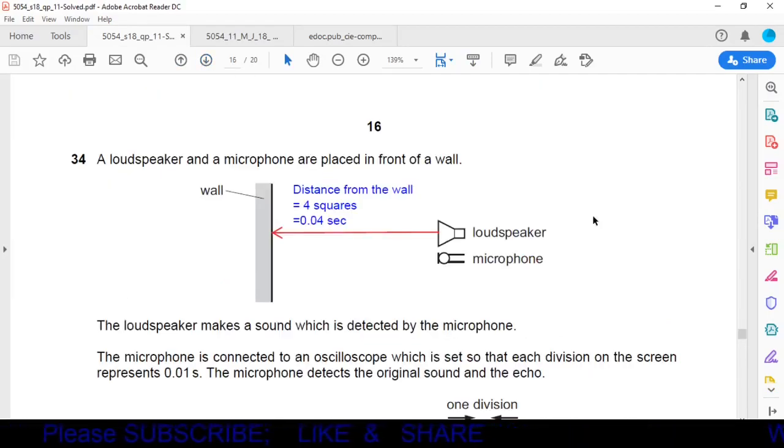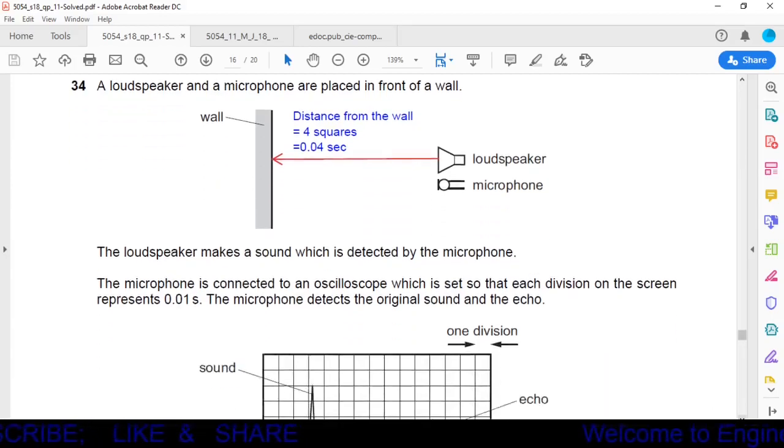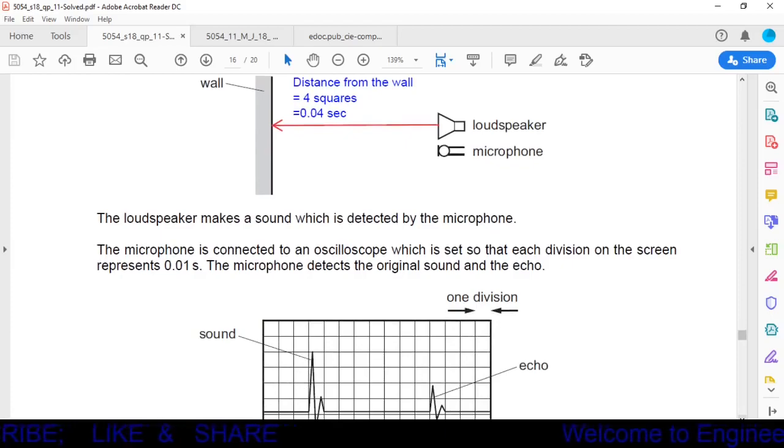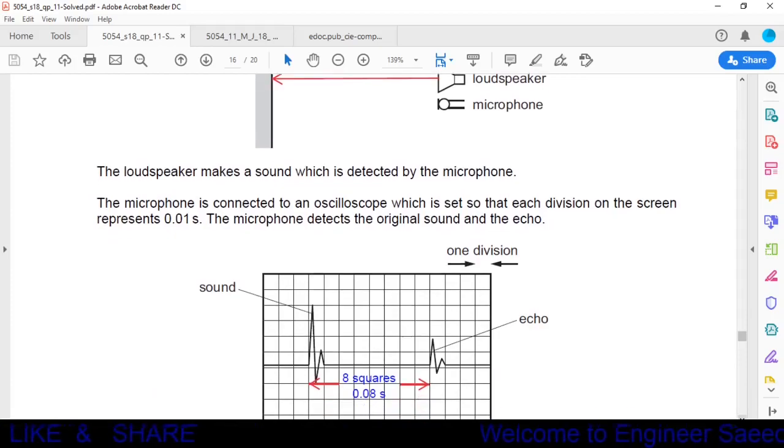Question number 34. A loudspeaker and a microphone are placed in front of a wall. Here we have a loudspeaker and a microphone, and here is a wall. The loudspeaker makes a sound which is detected by the microphone. The sound is produced from the loudspeaker, travels and strikes the wall, then rebounds and comes back to the microphone, where it is detected. The microphone is connected to an oscilloscope which is set so that each division on the screen represents 0.01 second. The microphone detects the original sound and an echo.